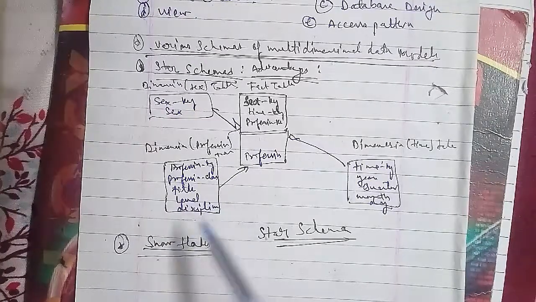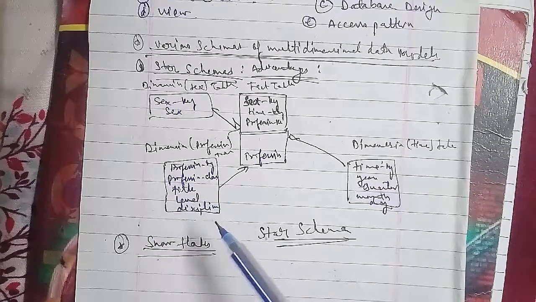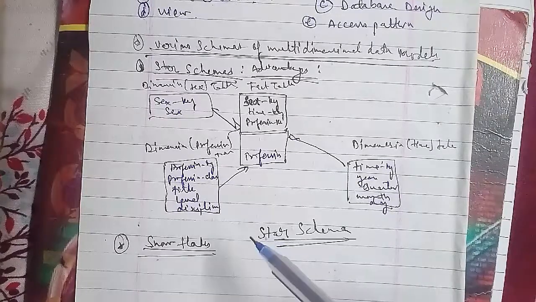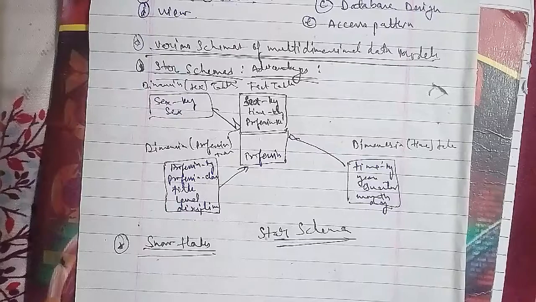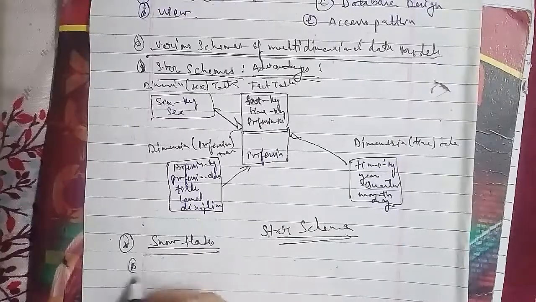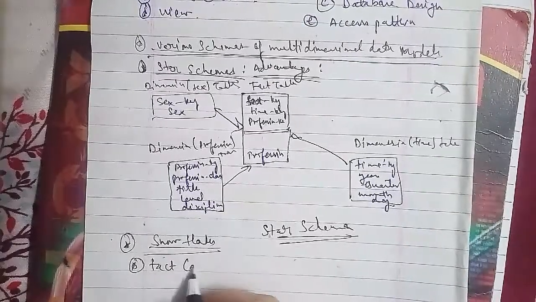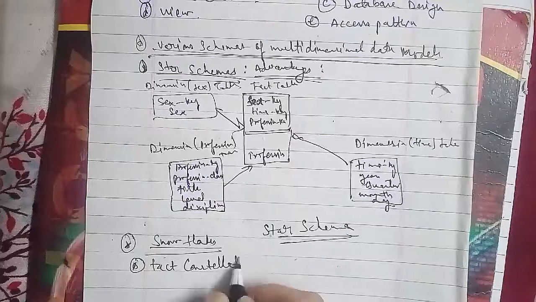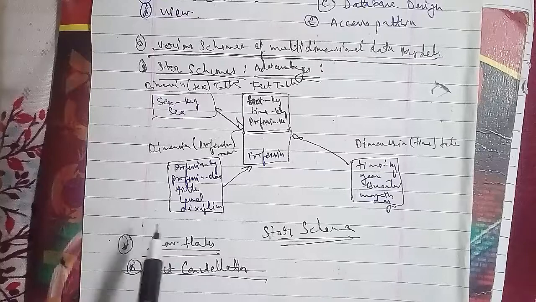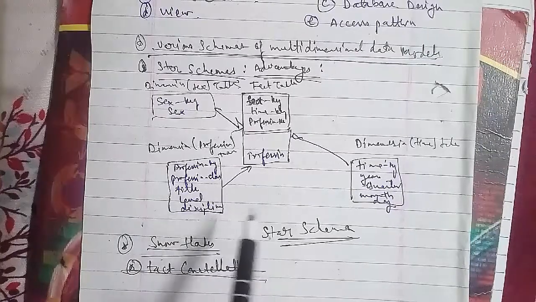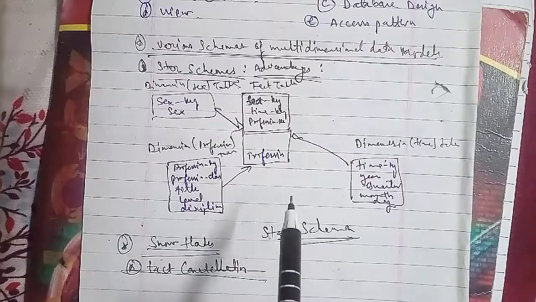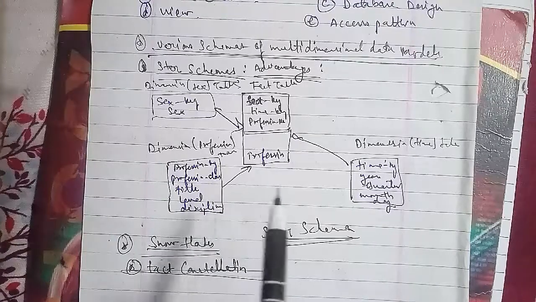A fact constellation is a kind of schema where we have more than one fact table sharing some dimension tables, and it is called a galaxy schema. For example, let us assume that the Deccan Electronic would like to have another fact table for supply and delivery. It may contain the dimensions or keys time, item, delivery agent, origin, destination, along with the numeric measures, the number of units supplied and the cost of the delivery. It can be seen that both fact tables can share the same item dimension table as well as the time dimension table.